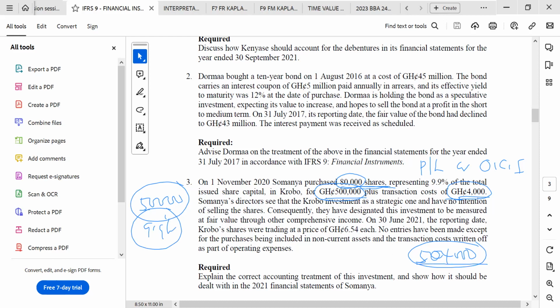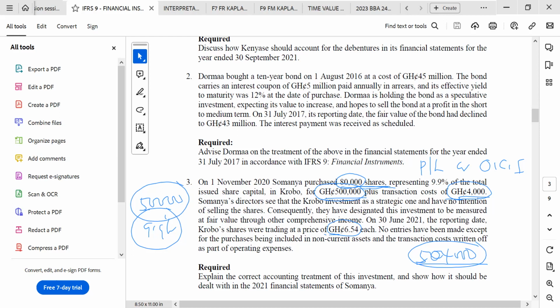504,000 initially. By the reporting date, this particular instrument must be fair valued. And we are given information on the fair value. They are saying that at the reporting date, the share of the company that we are purchasing is trading at 6.54 each. So the price of each share is 6.54. We want to know the value of the shares that we have in them at the reporting date.